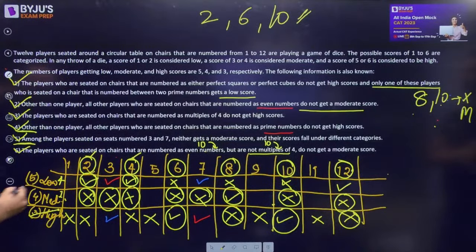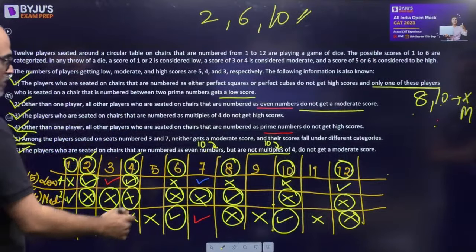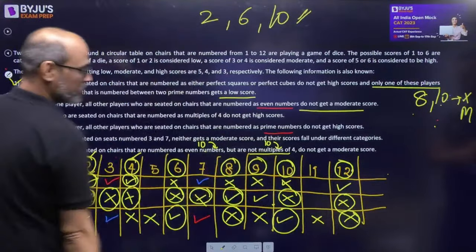So 1 also doesn't get a low score. Same logic. Right. So 1 definitely gets a medium. So 1 is fixed. Which is the other perfect score, a perfect cube? 9. Right. 9 also cannot get a low, so it will get a median.